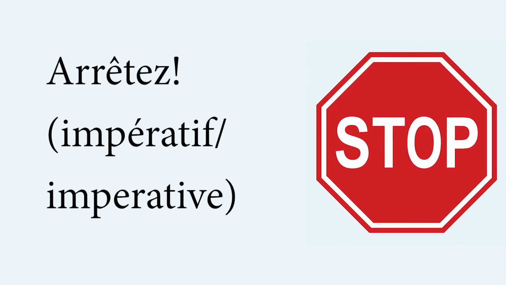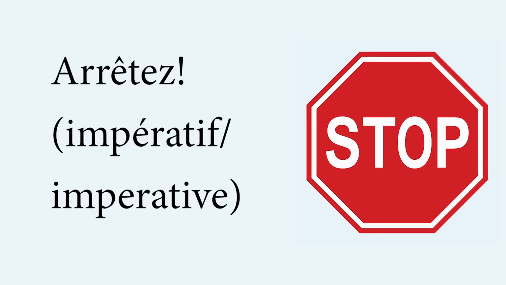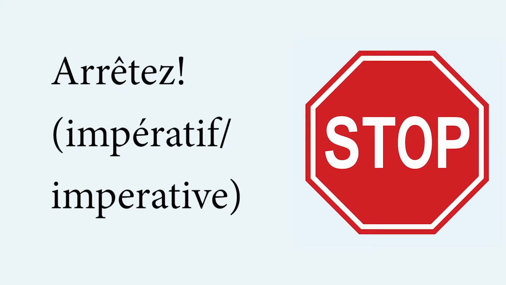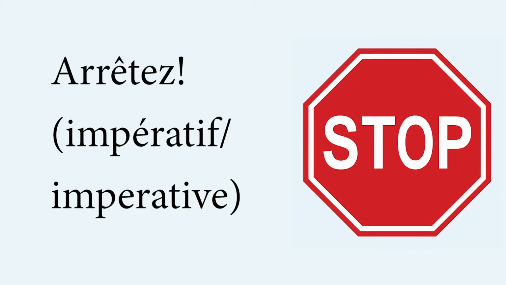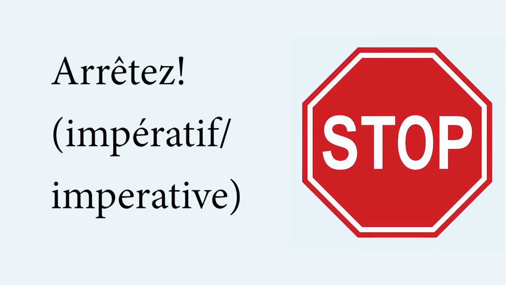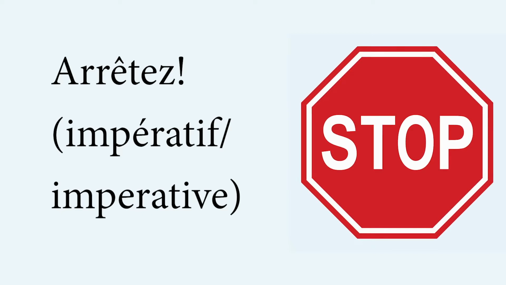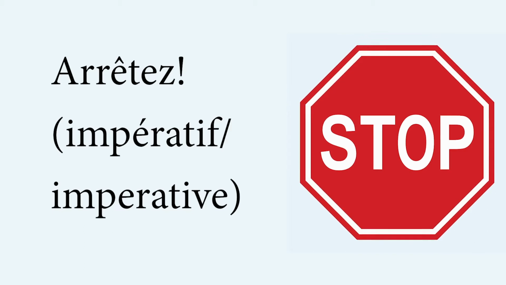Like arrêter. Arrêter means to stop. When you have the infinitive form of the verb, that is arrêter, A, R, accent circonflexe, T-E-R, means to stop. If you are telling it to somebody in a formal relationship, stop, then you say arrêtez.